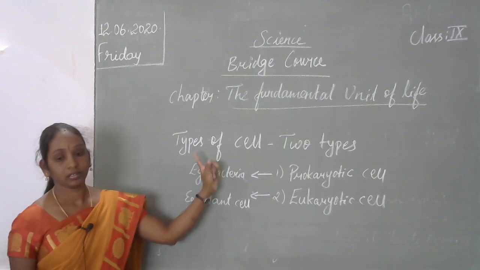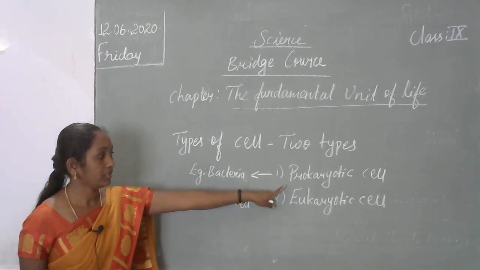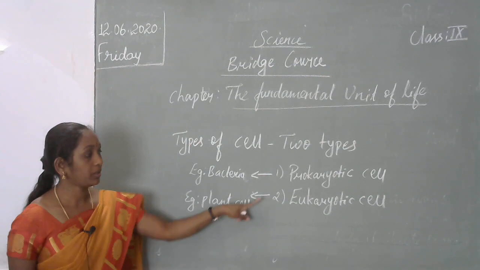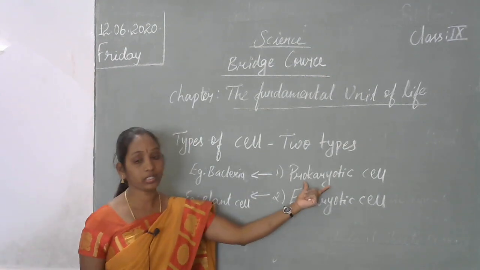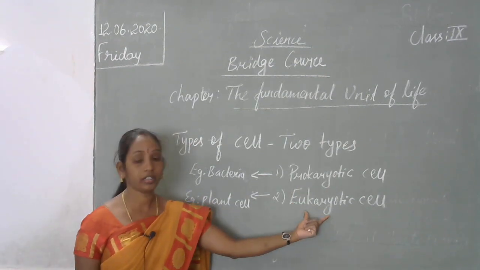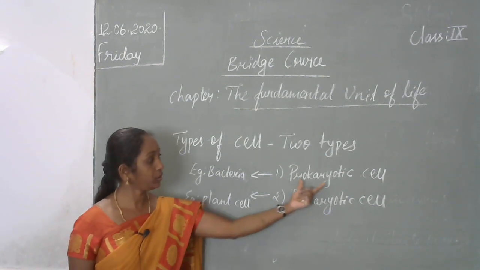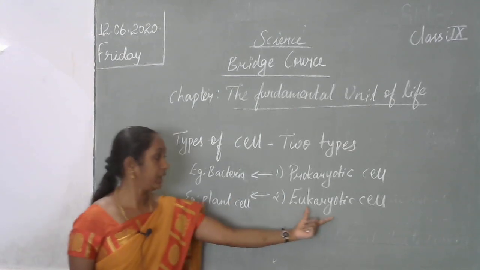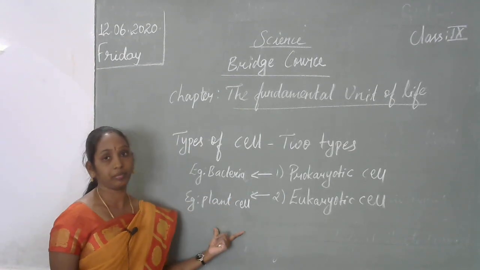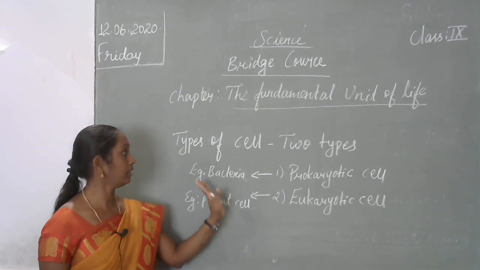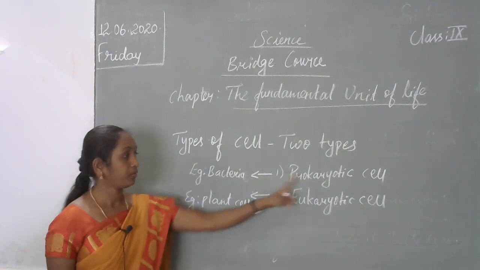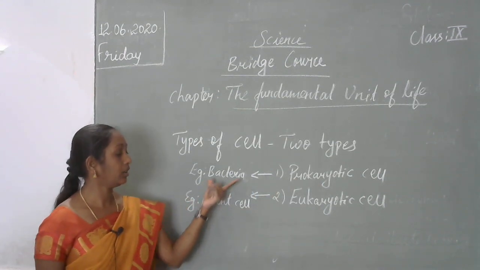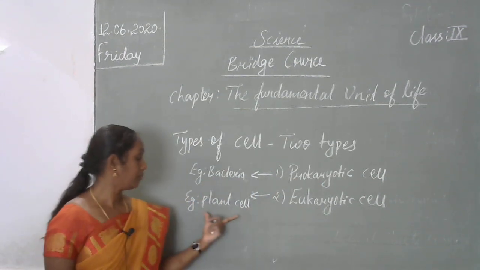Types of cells. There are two types of cells: prokaryotic cell and eukaryotic cell. Prokaryotic means unicellular, and eukaryotic means multicellular. For example, prokaryotic cells: bacterial cell or amoeba. Eukaryotic cell examples: plant cell, animal cell. So there are two types of cells, prokaryotic and eukaryotic. Examples for prokaryotic, bacteria or amoeba. Eukaryotic cells means plant cells.